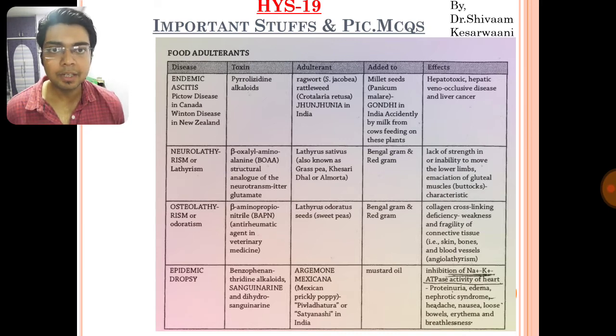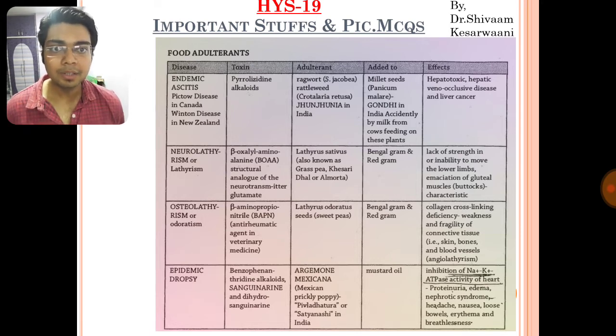Second, neurolathyrism, very popular, also known as lathyrism, is caused due to the toxin BOAA, that is beta oxalyl aminoalanine, which is present in Lathyrus sativus and caused when mixed with Bengal gram or red gram. So the adulterant is Lathyrus sativus mixed with Bengal gram or red gram. It causes weakness of muscle and inability to move the lower limb, importantly the gluteal muscles, the buttocks.